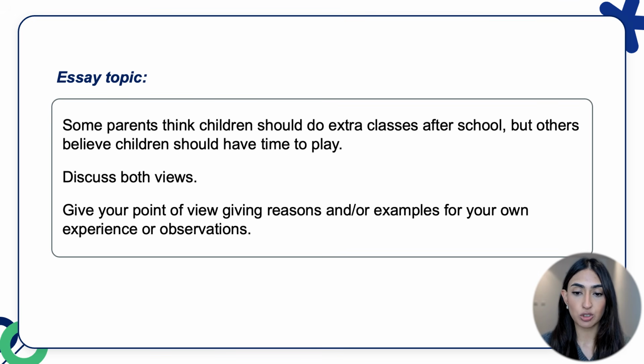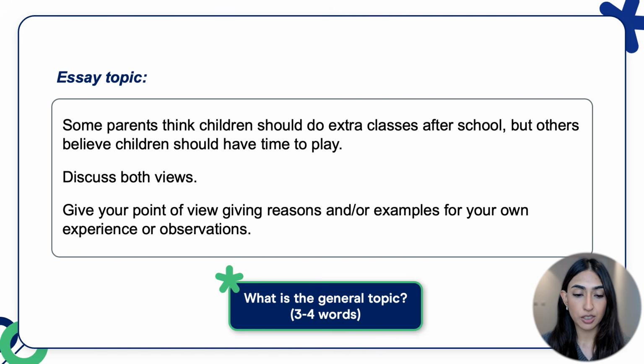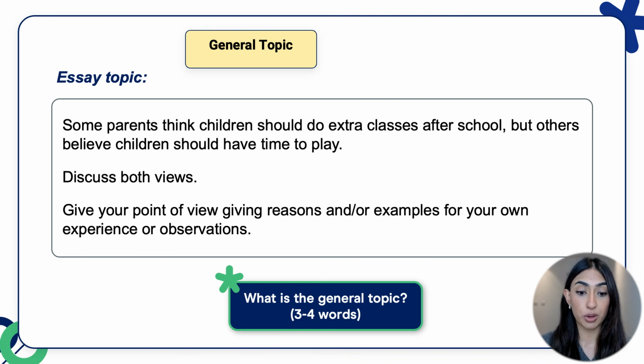Some parents think children should do extra classes after school, but others believe children should have time to play. Discuss both views. Give your point of view, giving reasons and/or examples for your own experience or observations. First, we need to understand what the general topic of this essay prompt is. You'll notice that there are usually 3 to 4 words that give you a general sense of what the essay topic is. In this case, it's about children and classes after school.